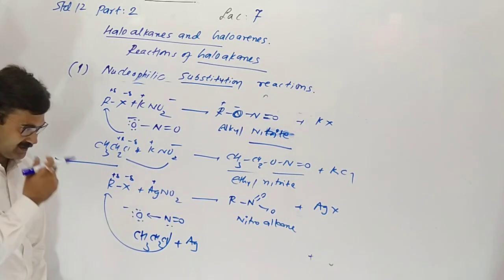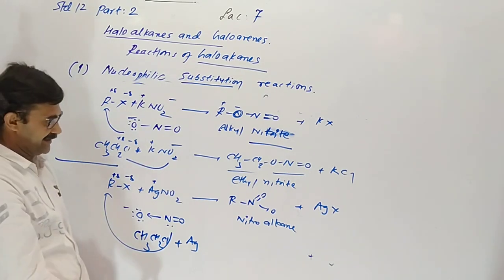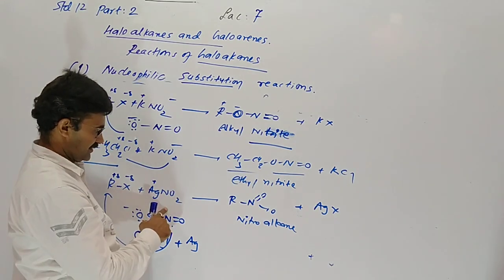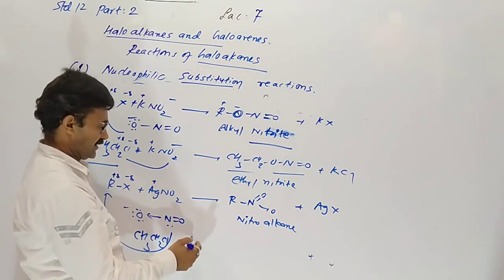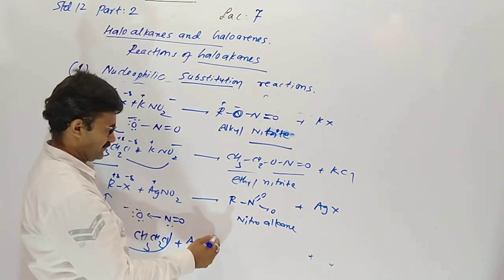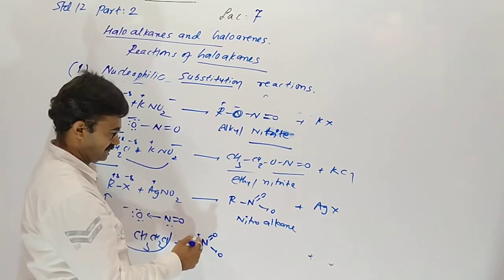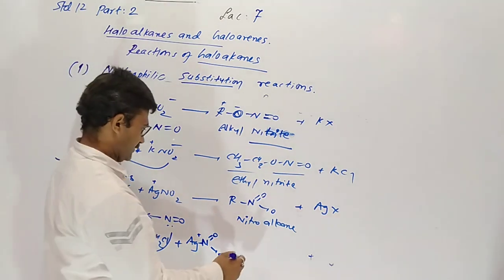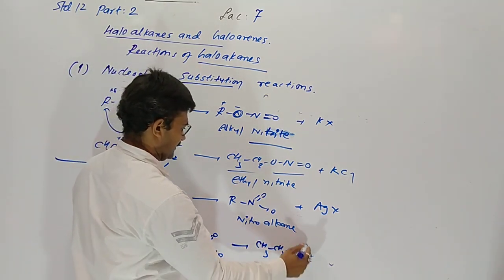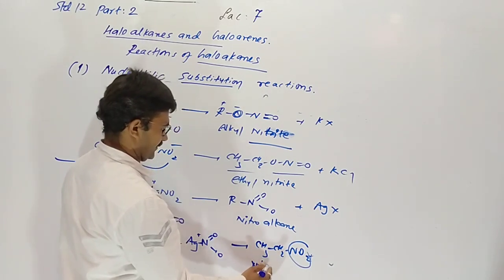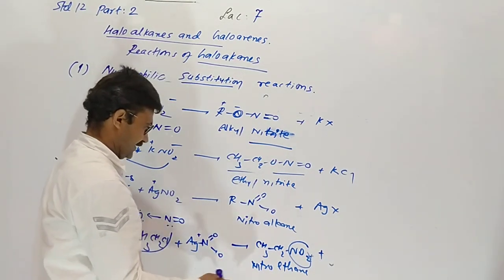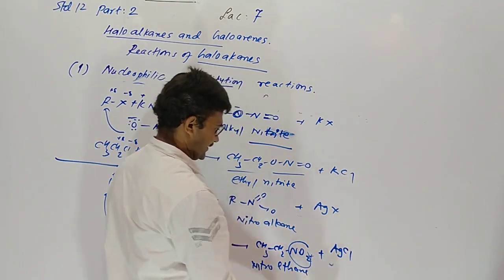Here there is slightly covalent nature, due to that the donating nature of nitrogen is there. Silver comes here, the donating nature is more of nitrogen. So here the nitro group combines with ethyl, so nitroethane is our product and removal of AgCl.